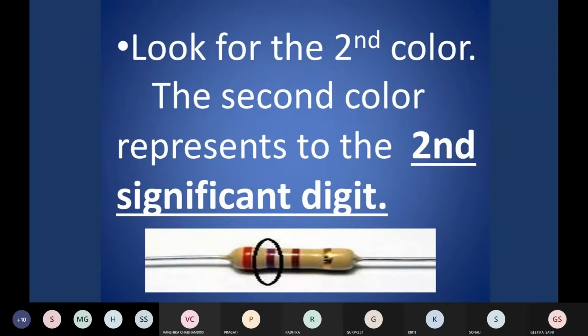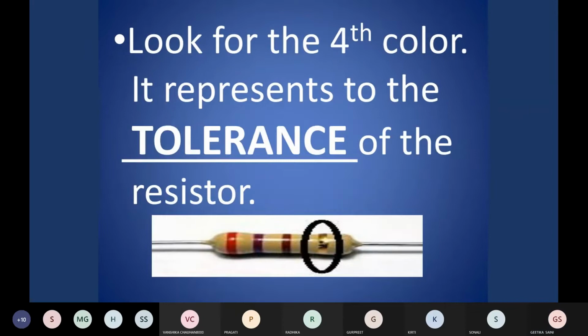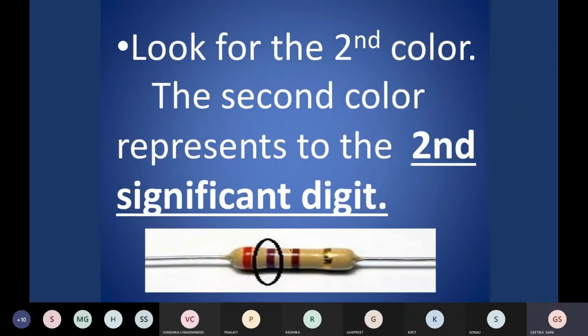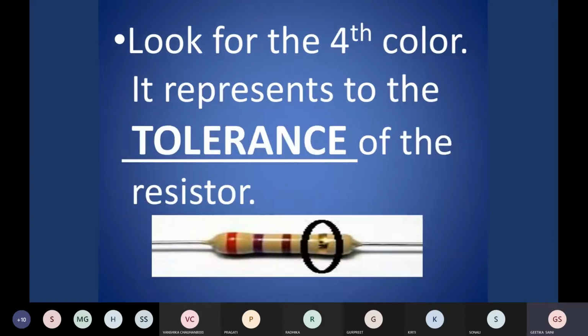Next, you have to look for the third ring. Similarly, you note down the color of that ring. The third ring is brown, and it will tell you about the power of 10. What is the power of 10 that you have to use? And in the case of the fourth ring, it will tell you about the tolerance limit.